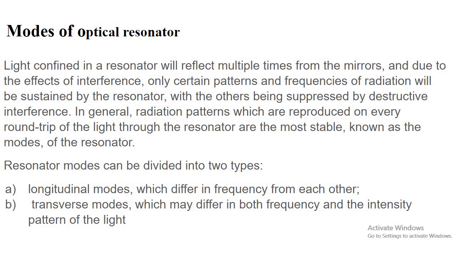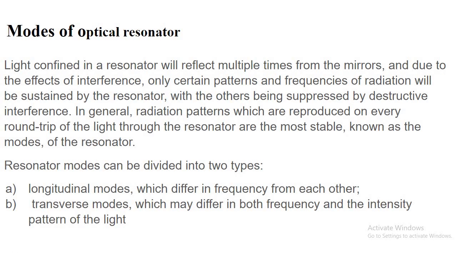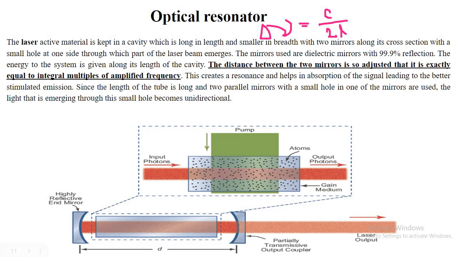The frequency difference, I am representing as delta nu, must be equal to velocity, so when you are talking about light, photons, that means C divided by 2L. What is L? L is the length of the optical resonator.